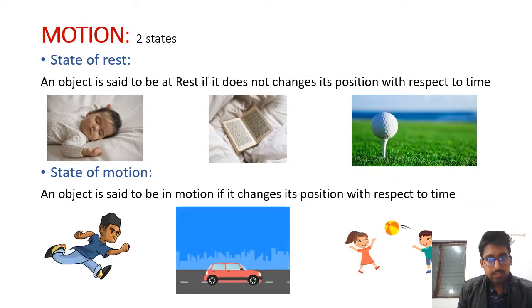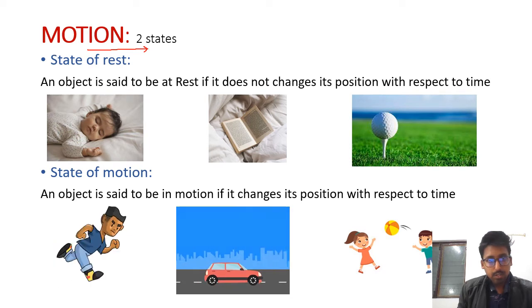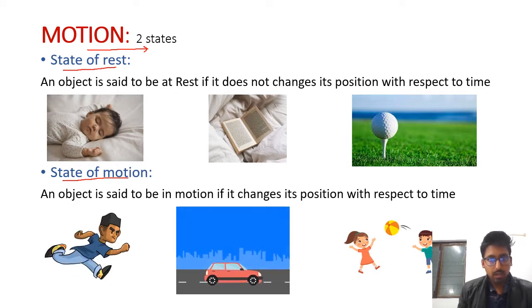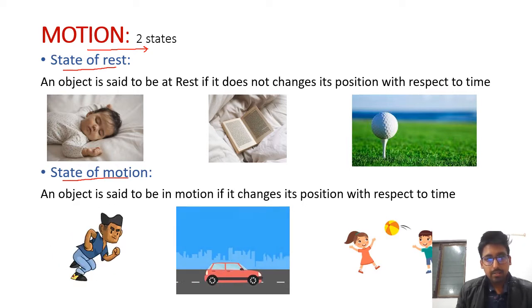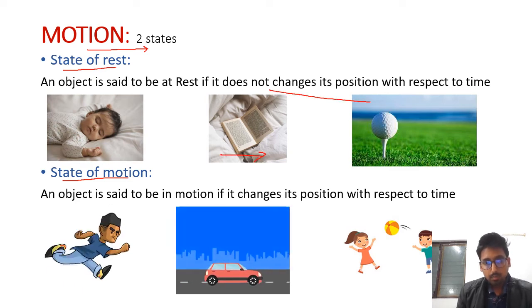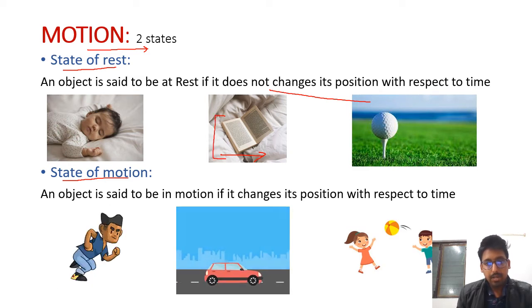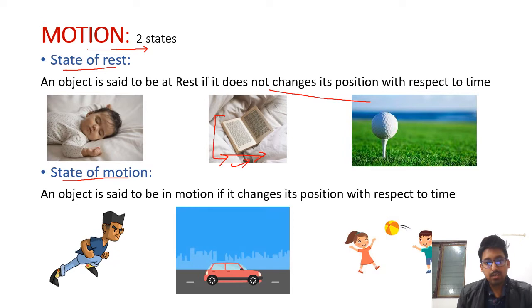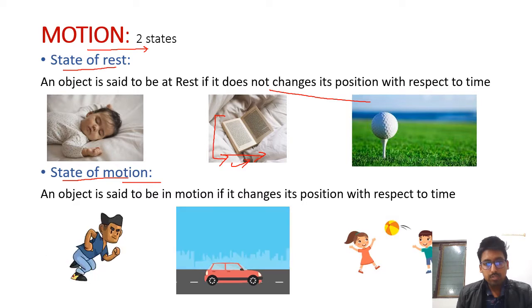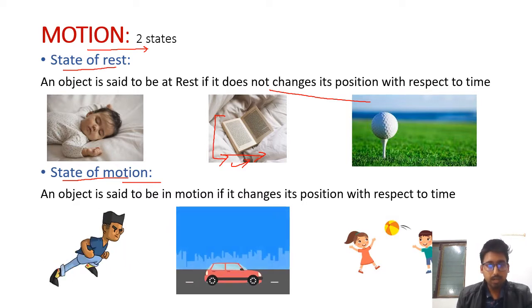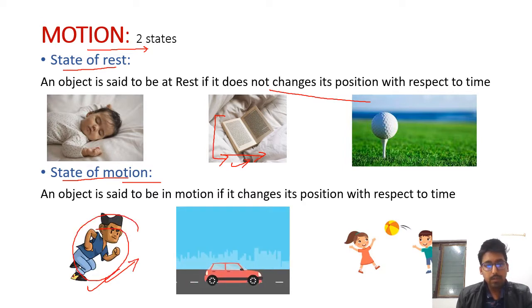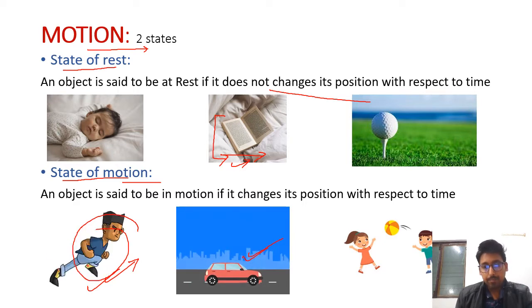Now let us discuss various states of motion. State of motion is broadly classified into two categories: state of rest and state of motion. An object is said to be at rest if it does not change its position with respect to time. For example, the book is kept on the bed. The book is not going to change its position by itself. An object is said to be in motion if it changes its position with respect to time. Here the boy is running on the playground. That means the boy is changing his position with respect to time. Similar is the case with this car.